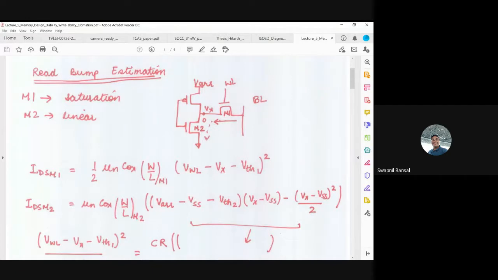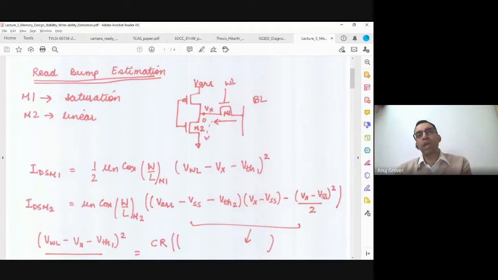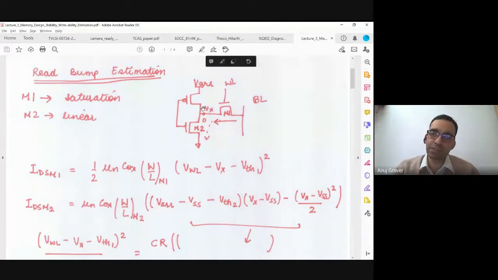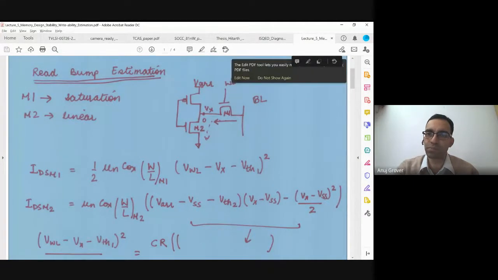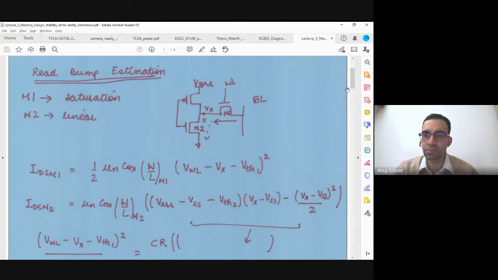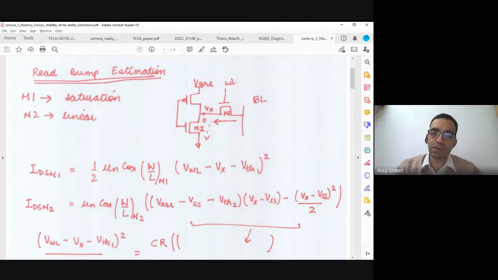Now when I want to estimate the Vx, the bump that can come here. Are you able to recognize that this is the pass gate on which the word line is going? This is the pull down M2, bit line and array.